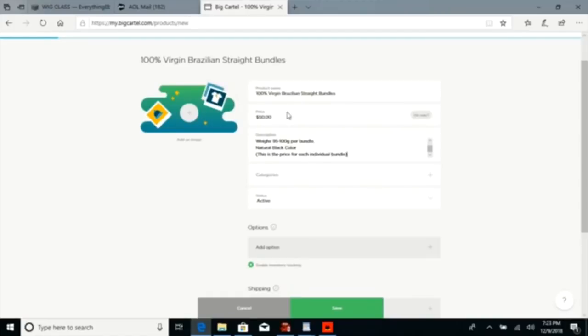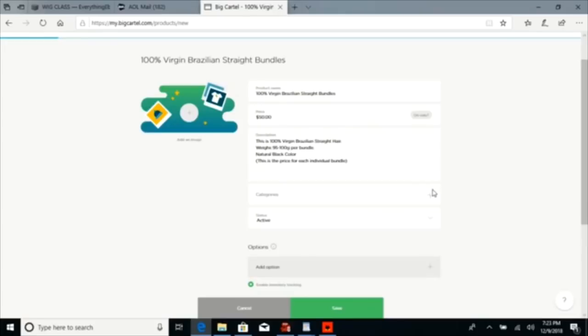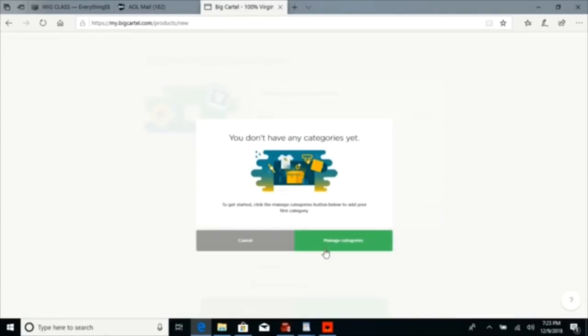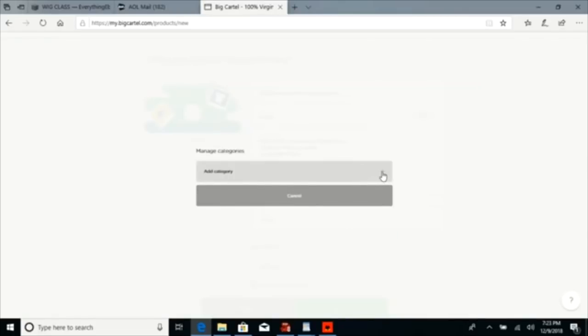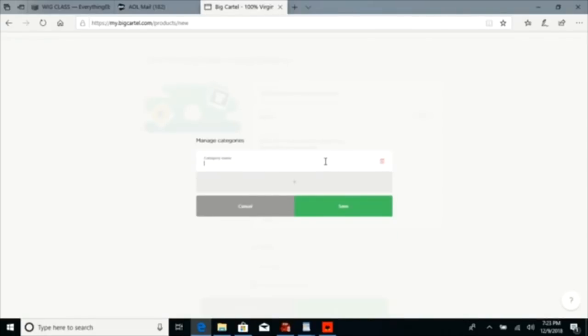All right, so after you add a description, right here, categories. You want to add a category. Hold on. All right, you don't have any categories yet. Okay, of course, that's why we want to add one. So we're going to click manage categories to add a category. This will be your drop down menu on your website.